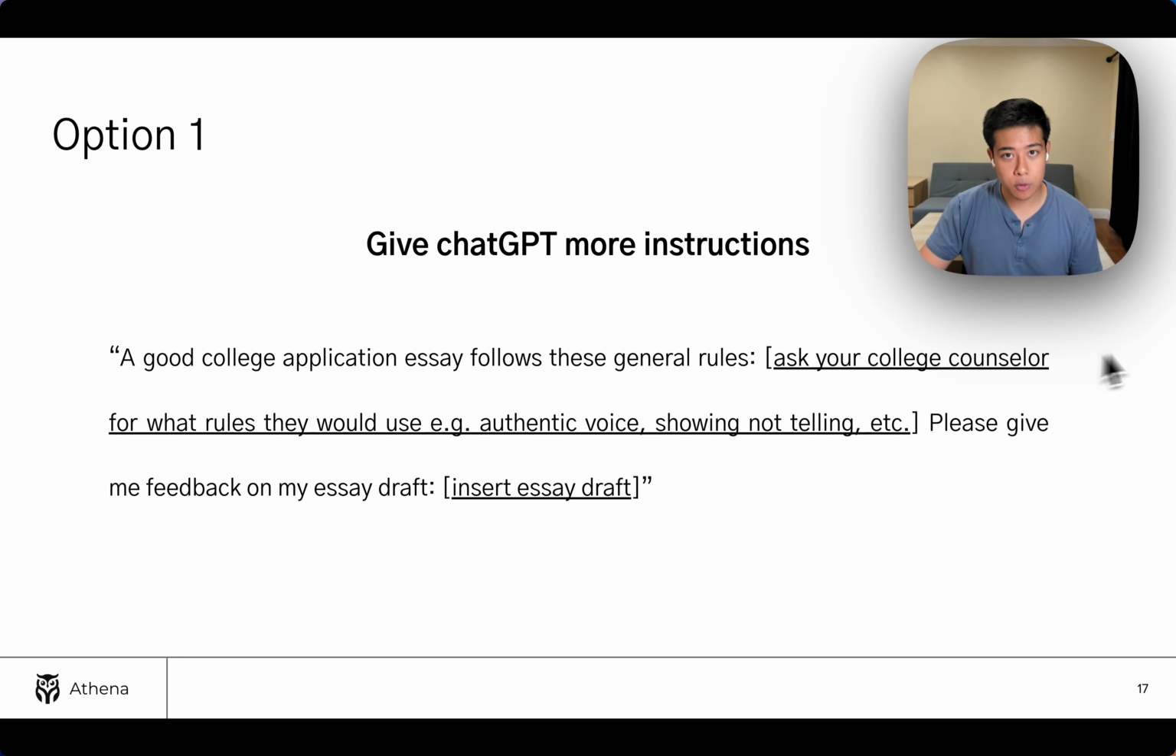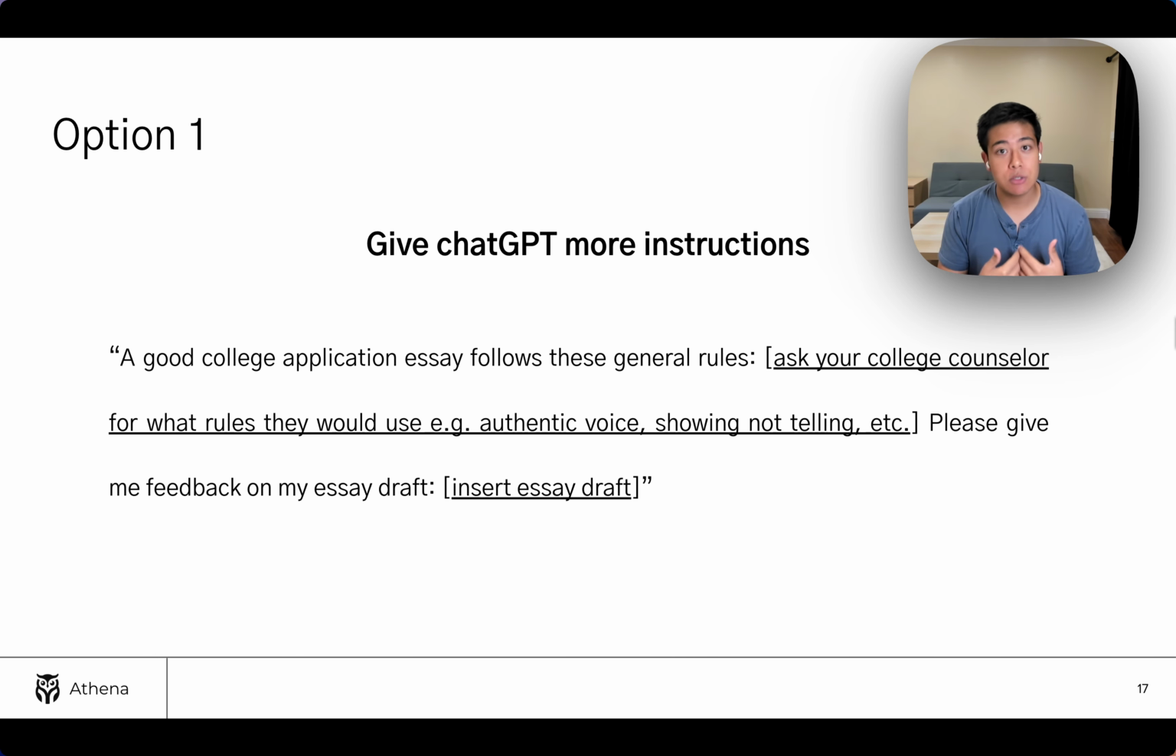So I'm going to give you three possible options of how you can refocus the AI, and some take more work than others, and it's up to you to choose what works best for you. So option number one, this is the bare minimum effort you should do if you choose to use AI for college applications: give ChatGPT more instructions. What this option involves is you go to your college counselor and ask them, "Hey, if you needed to encapsulate in 5 or 6 things what a good college application essay is, just tell me."